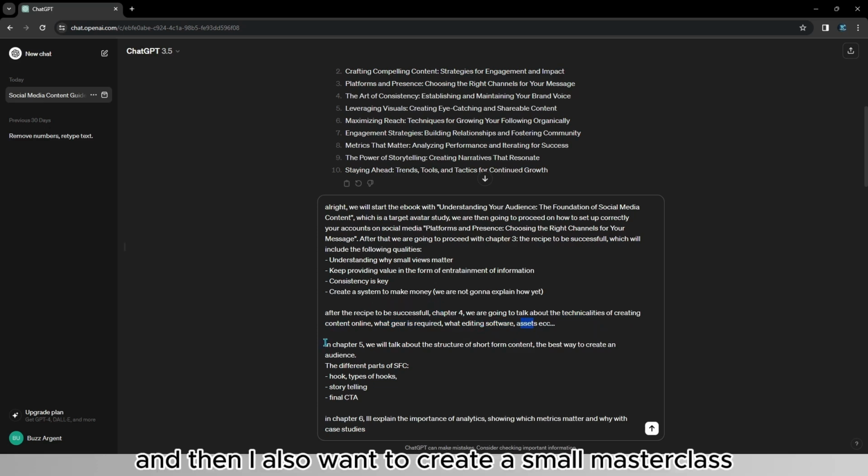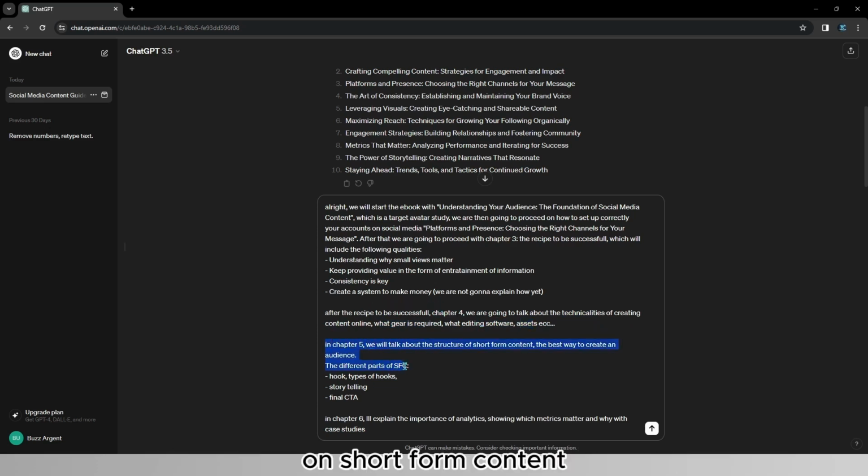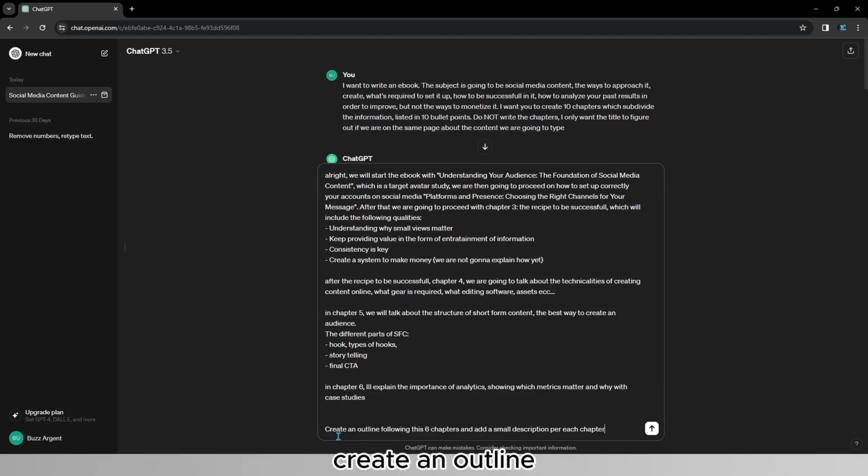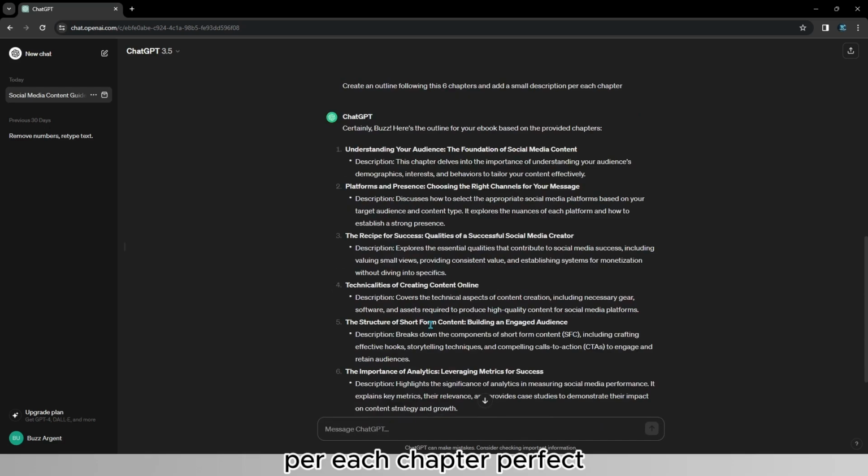And then I also want to create a small masterclass on short form content. So I've added this and just a brief description. And in chapter 6, I have applied the chapter 8 that ChatGPT has provided, which is analytics. So I'll now go ahead and type, create an outline following these 6 chapters, and now a small description per each chapter. Perfect. Now we have 6 chapters for our book, and we have a small description.